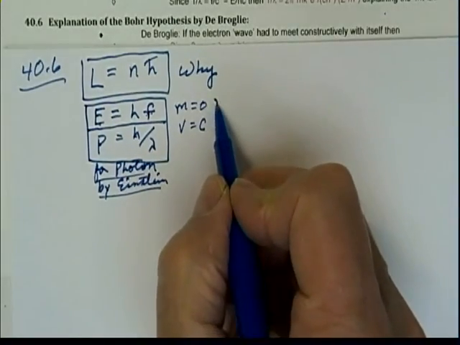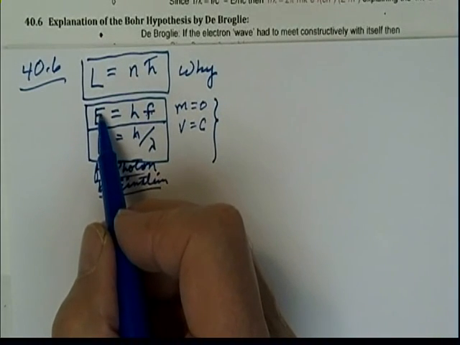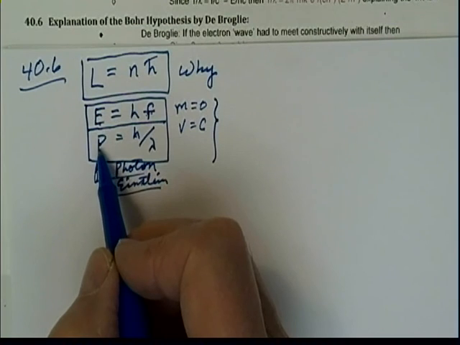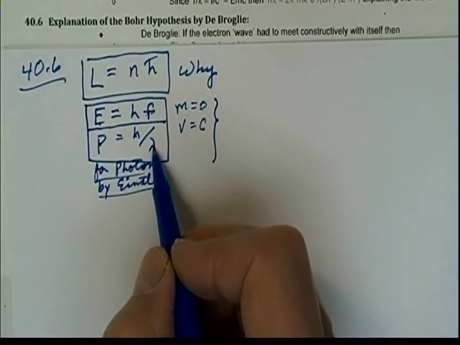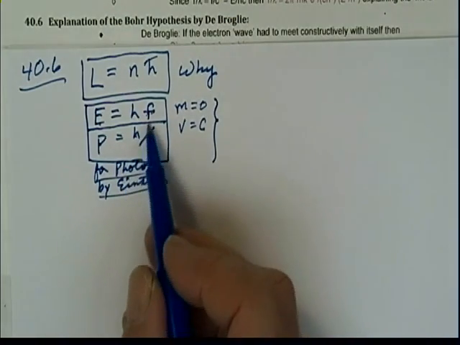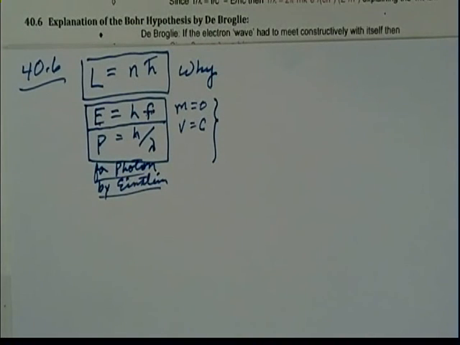Well, it was de Broglie who said, if this is true, look at these equations, and you notice that over here we have particle-like attributes, energy and momentum, and over here wave-like attributes, frequency and wavelength. So the photon is both a wave and a particle. Well, if that's true for the photon, he said, I conjecture it's true for matter also.